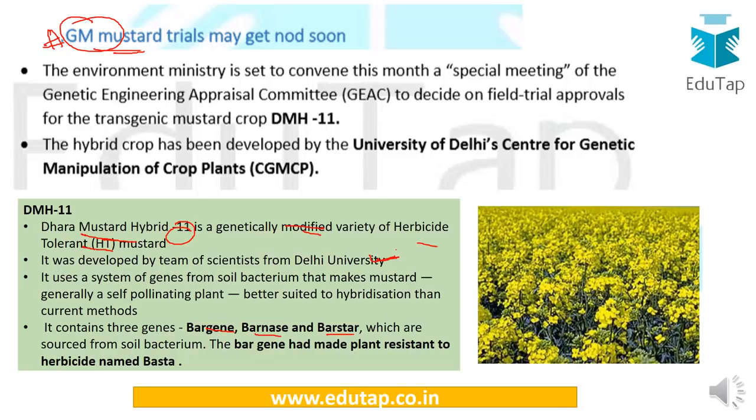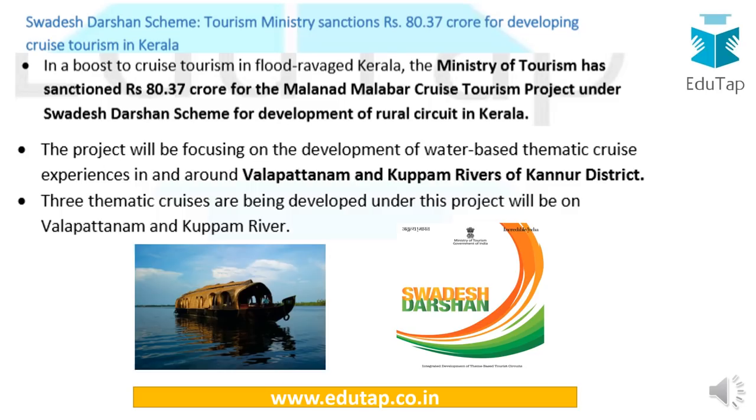So the approval is still awaited, as the only crop which has been approved by GEAC, the apex organization for these approvals, is the BT cotton crop. And recently there was a survey as well that India has the 5th largest area in the world under genetically modified crops, and the only crop grown in India at a commercial level is cotton. So that is just to add on to this information, and let us move on.